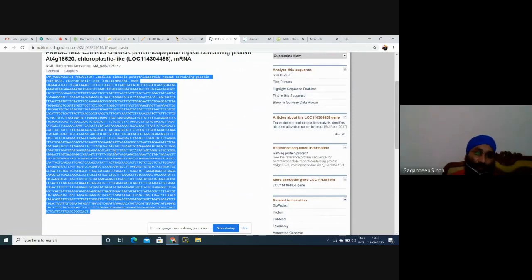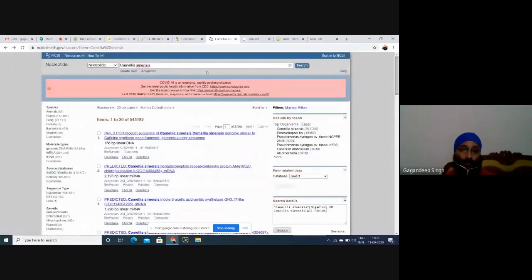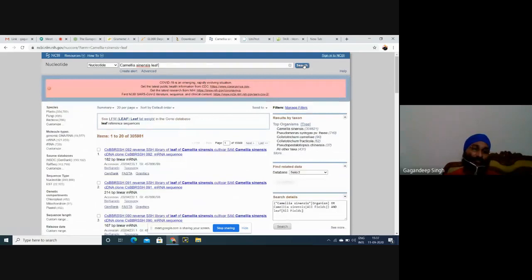What is our target? If we have some specific target, then what will we type? Camellia sinensis leaf. If we are going towards a particular tissue, then we'll say Camellia sinensis leaf. Then it gives some sequences from leaves.